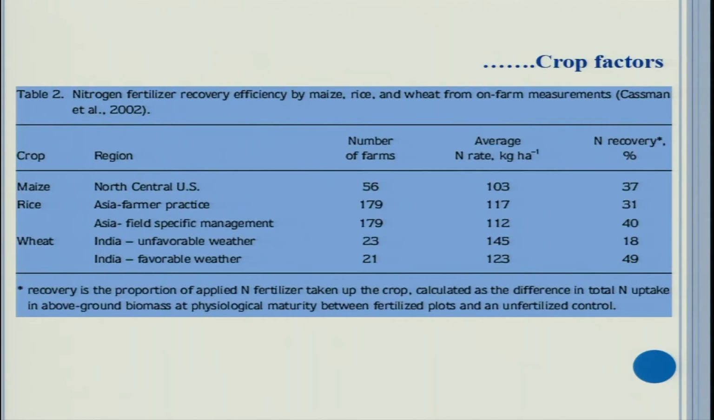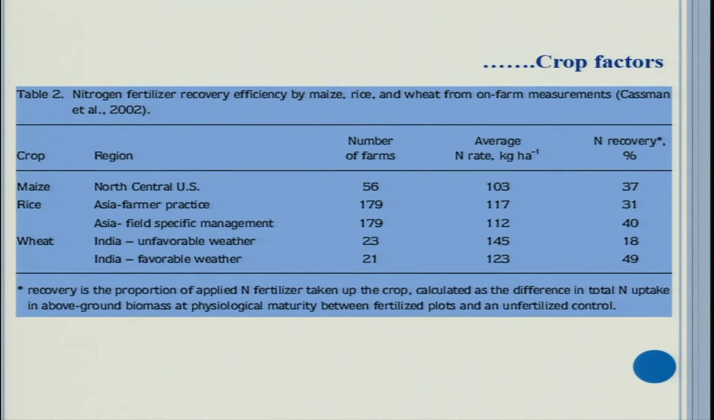Now, see this case, nitrogen fertilizer recovery efficiency by maize, rice and wheat from on-farm measurements. Means now we are comparing the crops, which crop can have more nutrient use efficiency. So, this study was made by Cassman in 2002. See the case of maize, north central US. Number of farms were 56. Average nitrogen rate was 103. The nitrogen recovery was 37% by maize. Take the case of rice. The nitrogen recovery in one case where Asian farmer practice was taken, it was 31%, very less. Asia field-specific management, it was 40%.